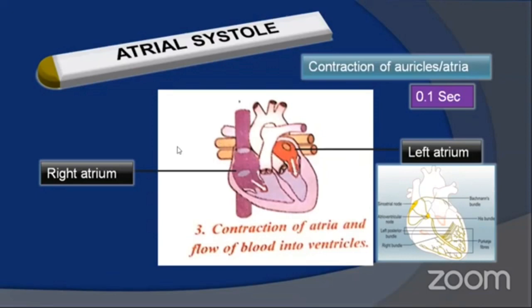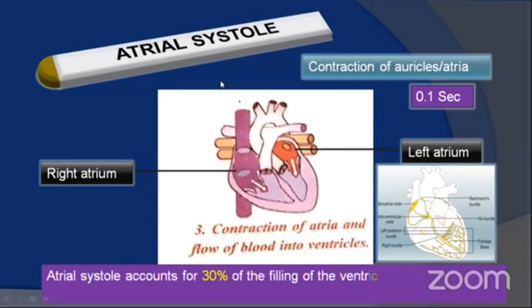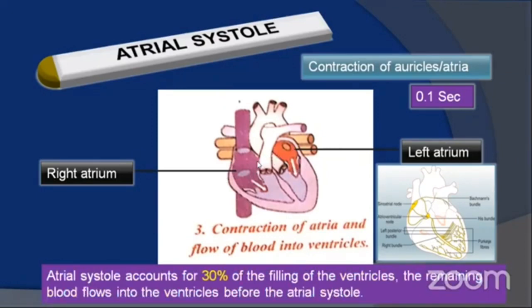the atrioventricular valves, the tricuspid and bicuspid valves. So in simple terms, the contraction of auricles is called atrial systole. How much blood is moved from auricles to the ventricles? The atrial systole accounts for 30% of the filling of the ventricles. Then only 30% of blood is present in the ventricle? No, the ventricles have already been filled with 70% of blood when they were in a relaxed state.